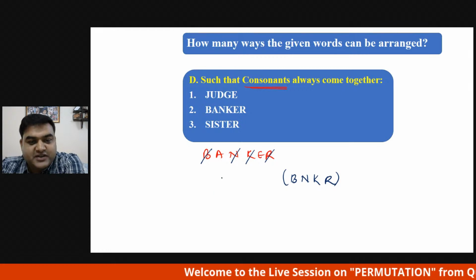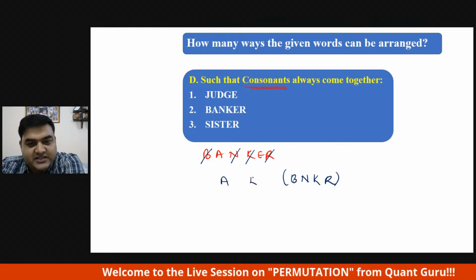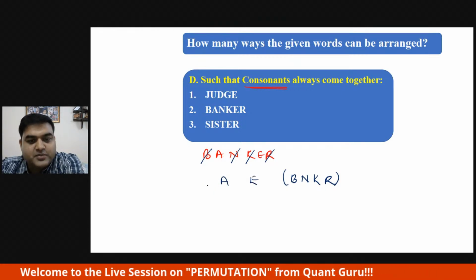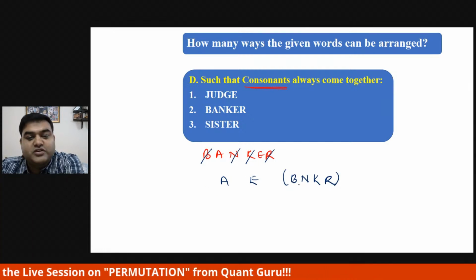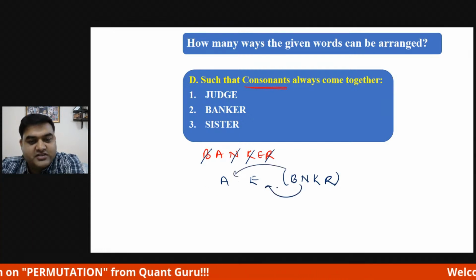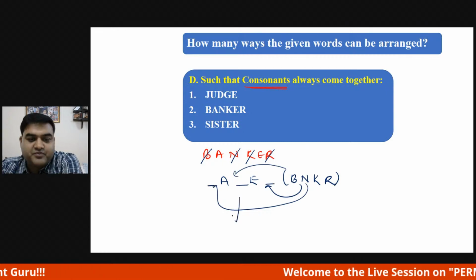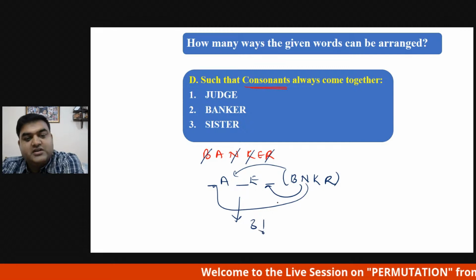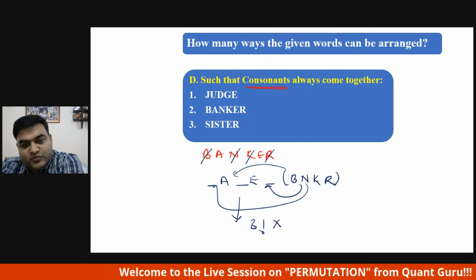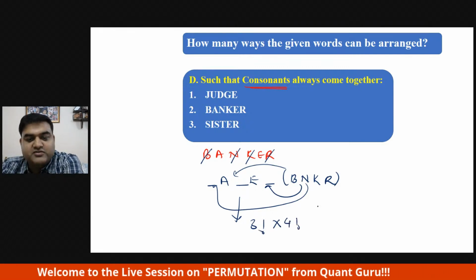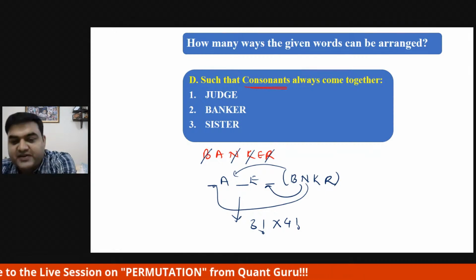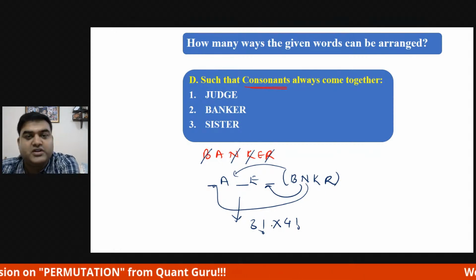Remaining, what is left out? A is left out, E is left out. That's all. These are the vowels. And in which places can this go? Either here or here or here. So 3 places for this. So this is 3 factorial, no repetition, into 1, 2, 3, 4, 4 factorial. Why? Because no repetition. 3 factorial into 4 factorial is the right answer.